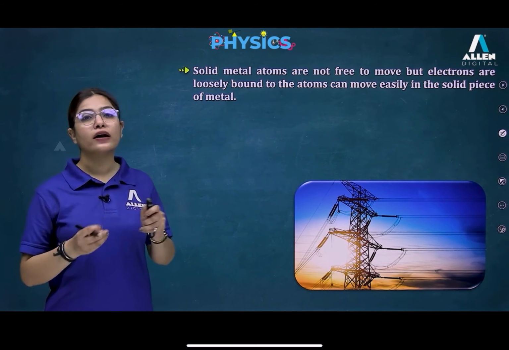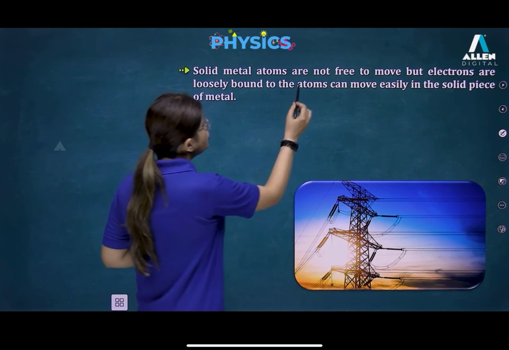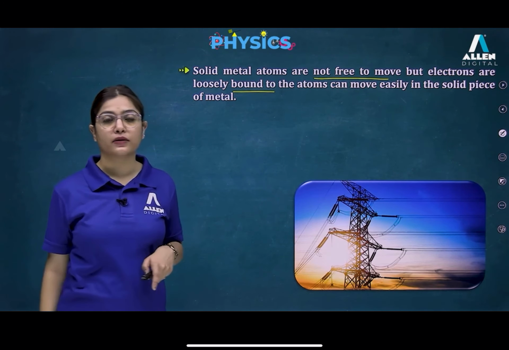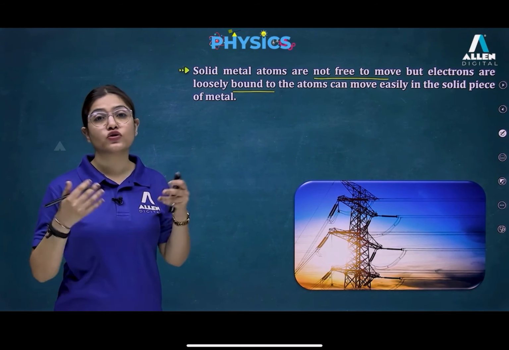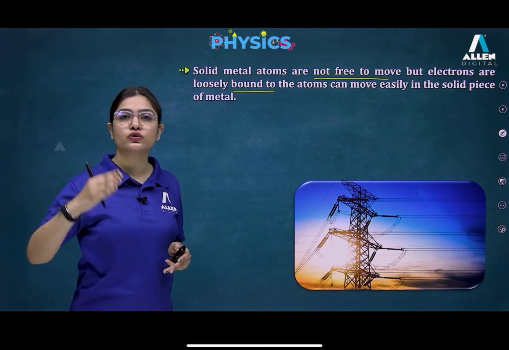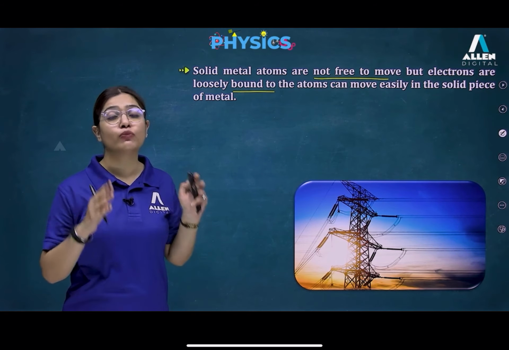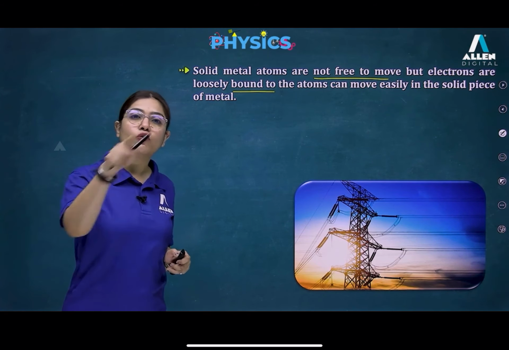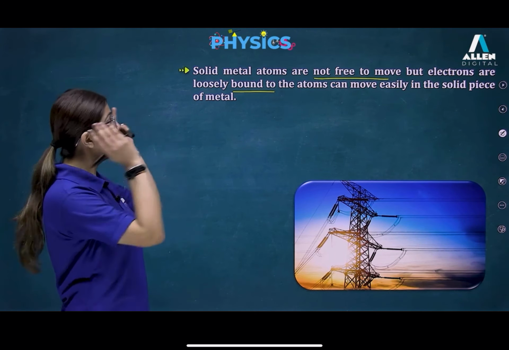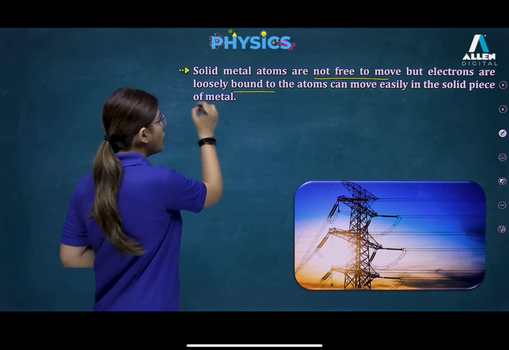Next point: solid metal atoms are not free to move, but electrons are loosely bound to the atoms. When we look at the structure of an atom, as you all know, there are a number of particles: proton, neutron and electrons. Proton and neutron reside inside the nucleus, and that is the reason they are not able to move. But electrons move in the outer shells, so they are able to move freely in the solid metal. They can move easily in a solid piece of metal.